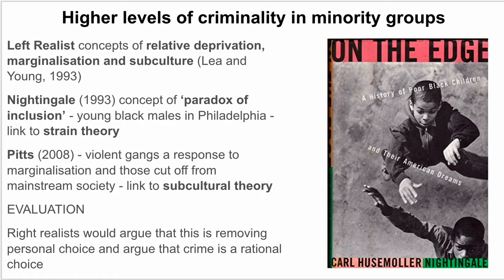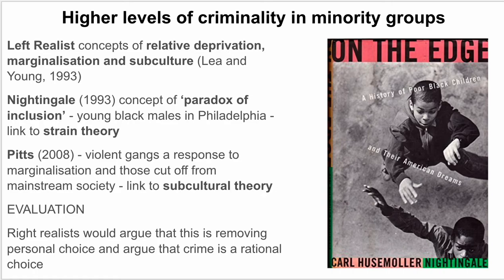Also, we've got a study by Pitts in 2008, which says that violent gangs and criminal gangs are almost like a rational response by those who are marginalized and those who are cut off from mainstream society. So I've said here we can link this to subcultural theory. It's quite similar to Cloward and Ohlin, the illegitimate opportunity structure, even Cohen's status frustration. So this idea that for ethnic minorities who are marginalized, getting involved in criminality is almost like a rational choice. You can't achieve in the traditional way, so you have to find other ways. Again, it's similar to strain theory.